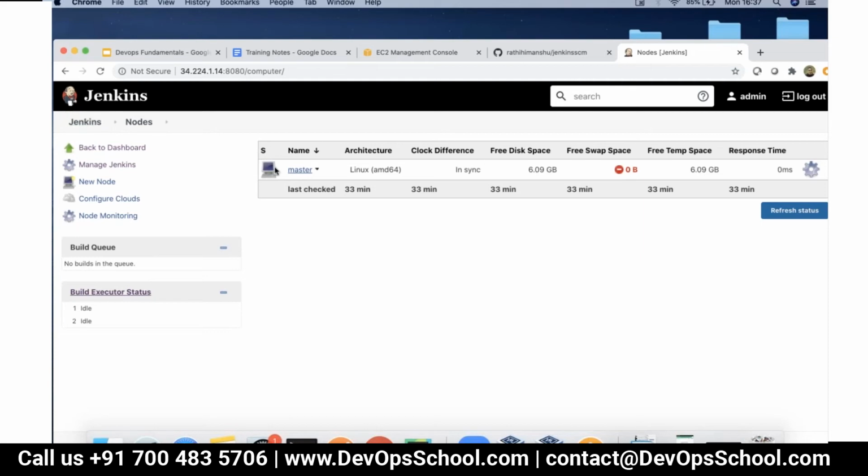And when you add a node, you can assign a label, and that label can act as a filter, that this category of jobs should be executed on these kind of nodes, and thereby it will make sure that whenever those jobs are executed, they go to a certain category of nodes, which obviously have to be configured with all the prerequisites that those jobs have.